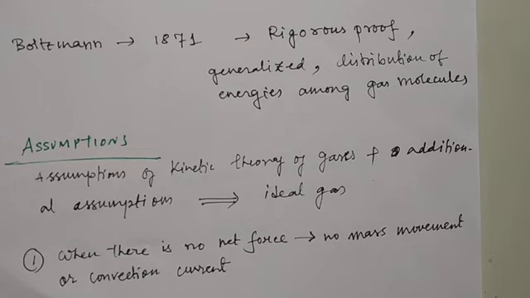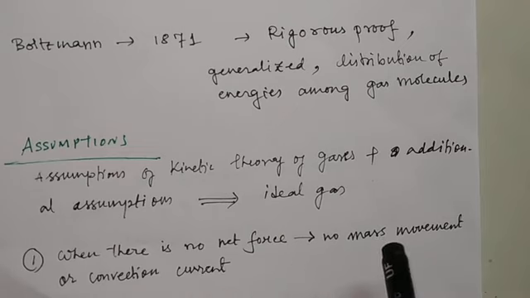We know that the gas molecules are individually moving in different directions, and there is no particular or preferred direction. But if there is a net force, then there will be a preferred direction in the movement of the gas molecules. But when there is no net force, there will be no preferred direction, so there will be no mass movement or convection current.